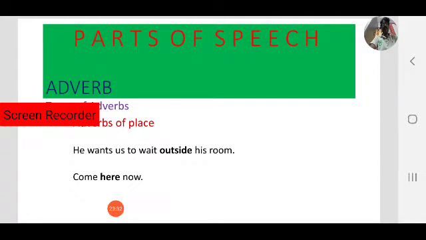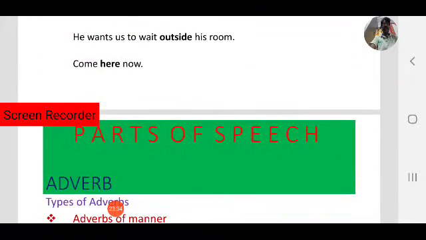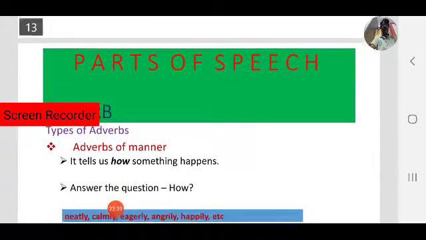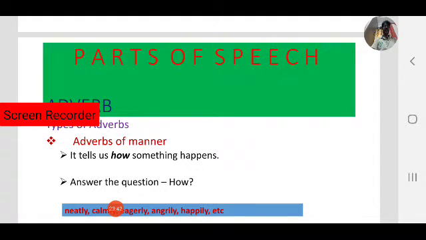Let us move to another type of adverb, that is adverbs of manner. We have seen two types: adverbs of time, frequency, and duration, and second, adverbs of place. The next one is adverbs of manner. It tells us how something happens.